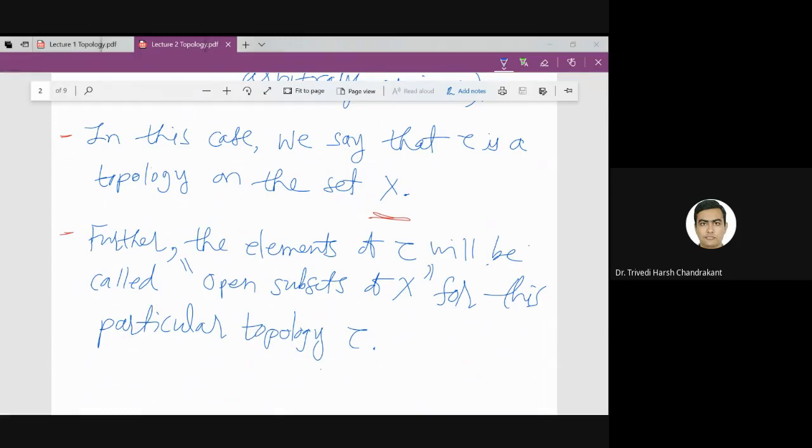So this is just a definition, like the definition of a group or a vector space. This is a definition.